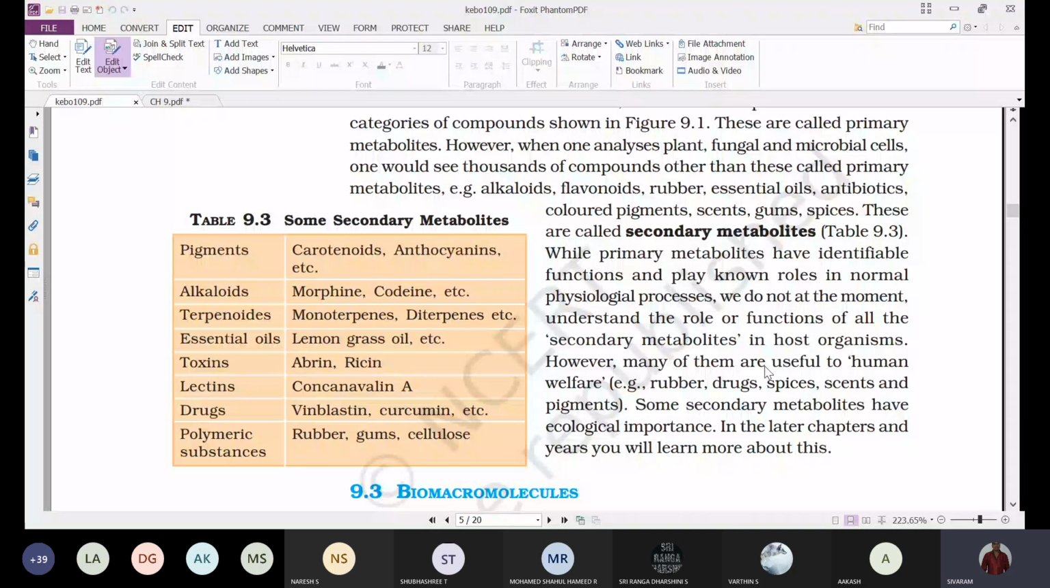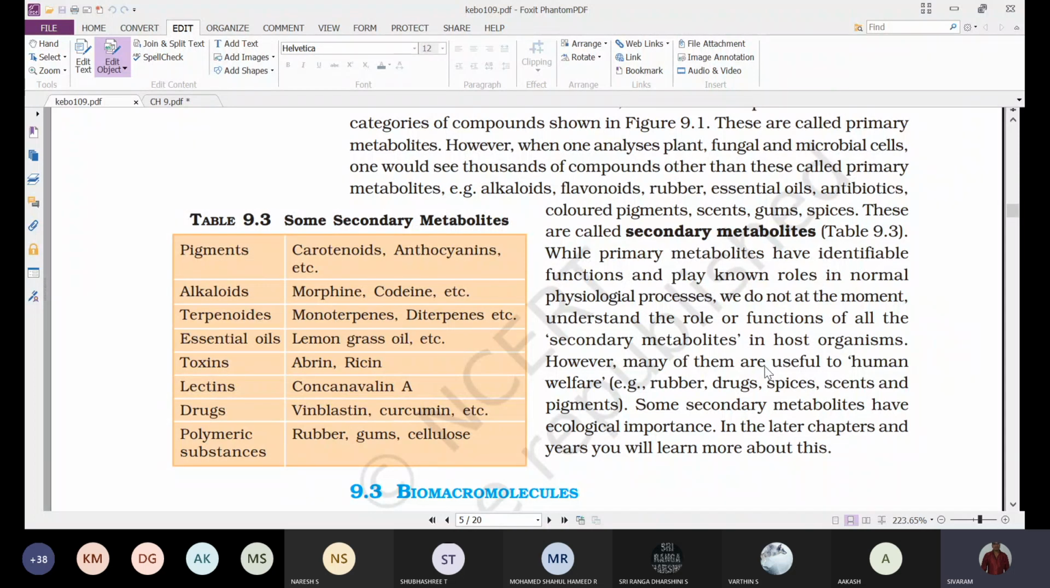We do not at the moment understand the role or functions of all the secondary metabolites. So that means the functions of all the primary metabolites are known. We know very well: carbohydrates are involved in providing energy. Proteins are involved in building up of the body.